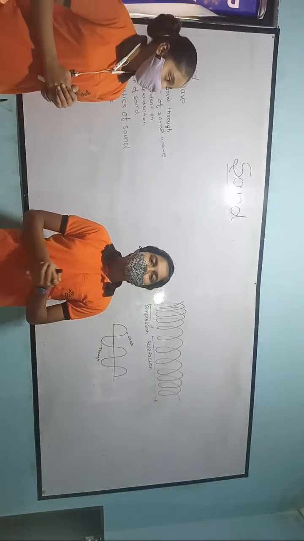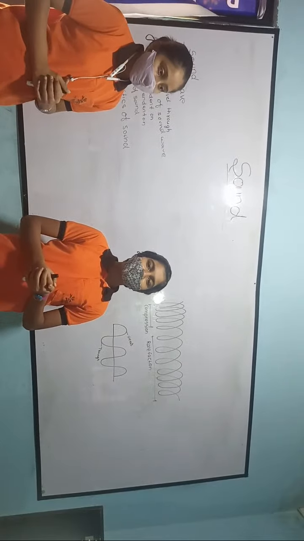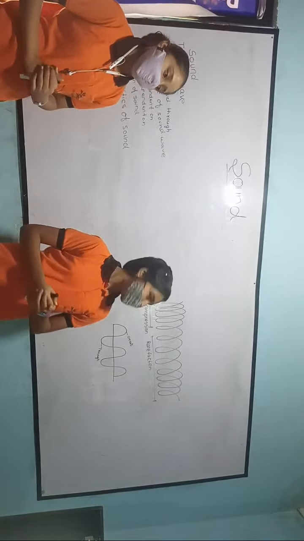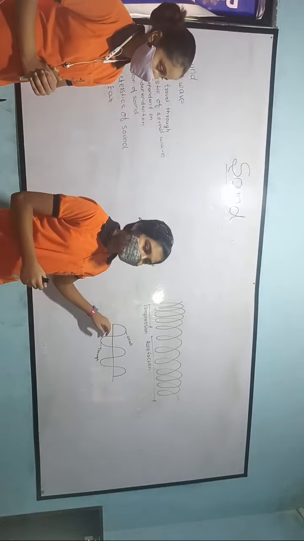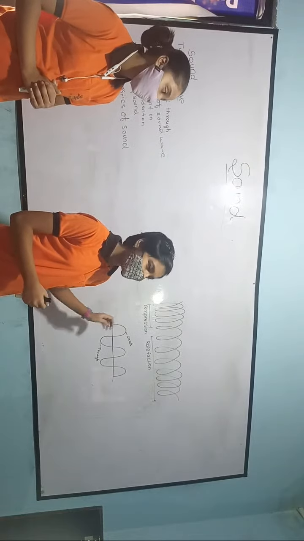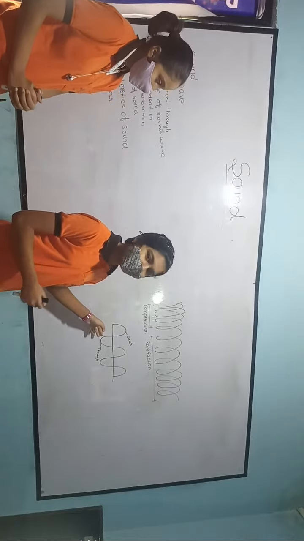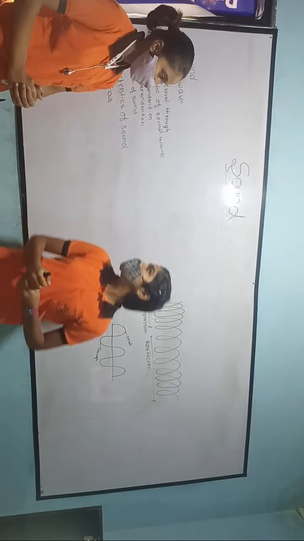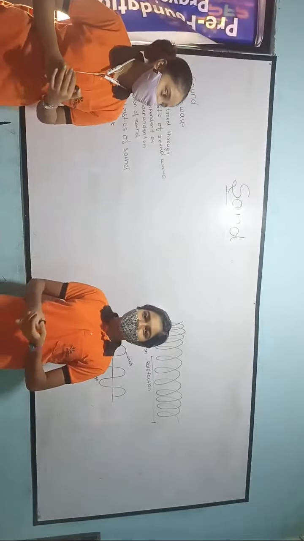Now, the second is a transverse wave. In this type of wave, the particles move perpendicular to the direction of motion of the wave, and it creates the crest and trough. Crest is a part of a transverse wave which creates the highest displacement in the positive direction, and the trough is the maximum displacement of the particle from the mean position in the negative direction. So sound can travel through solid, liquid and gas.